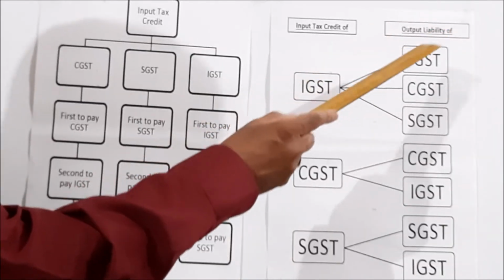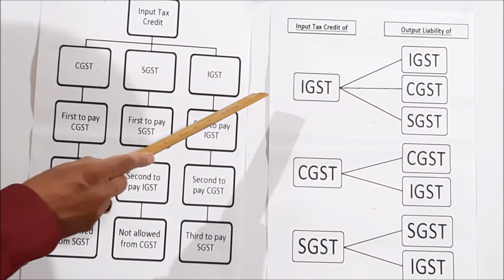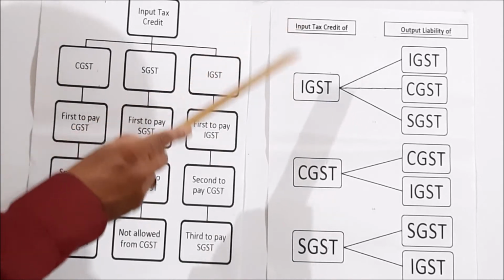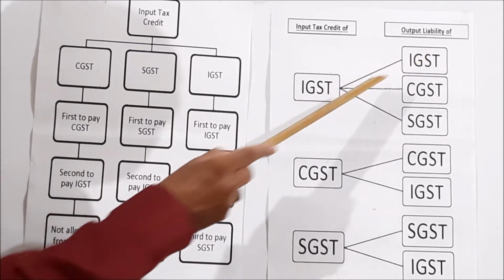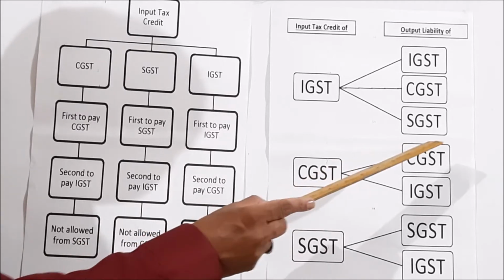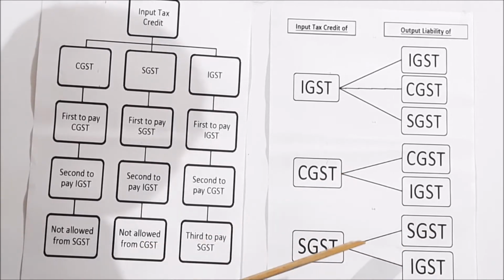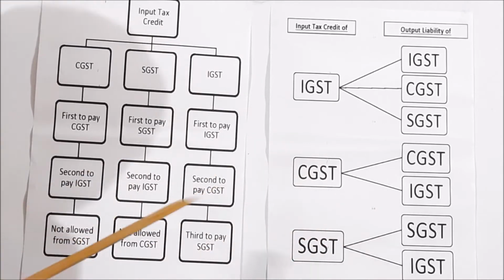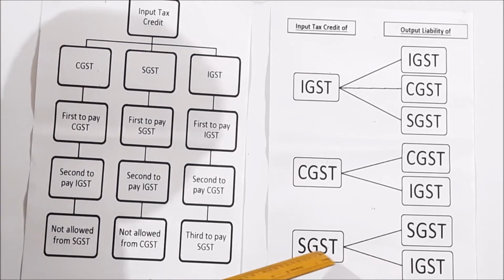That is output liability IGST, CGST, SGST. That means whatever integrated goods and services tax is collected can be distributed to IGST, CGST and SGST. In a similar fashion, CGST can be used for CGST and IGST. Then SGST for SGST and IGST. So very simple. That means from SGST, you cannot pay any other thing. From IGST, we can pay CGST and SGST, but SGST only to SGST.